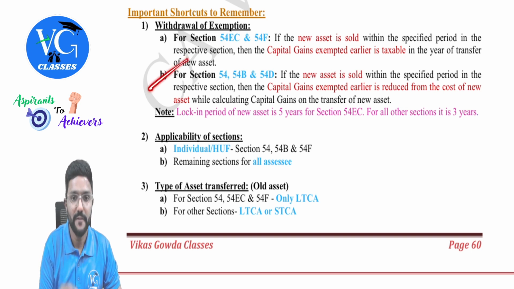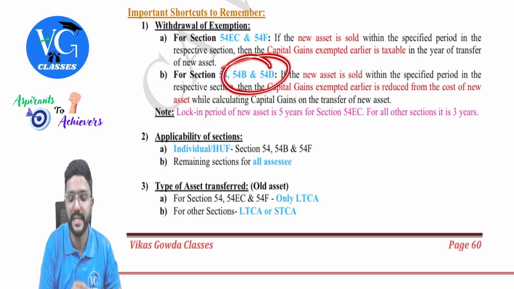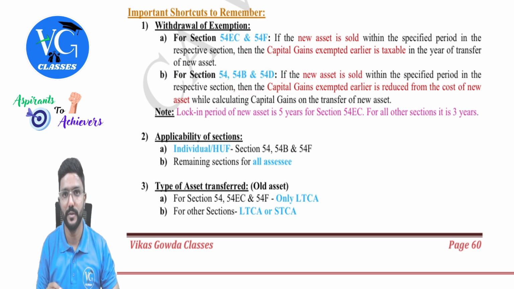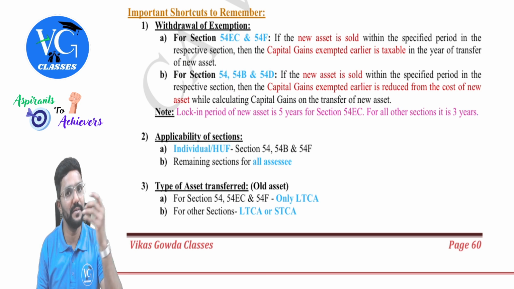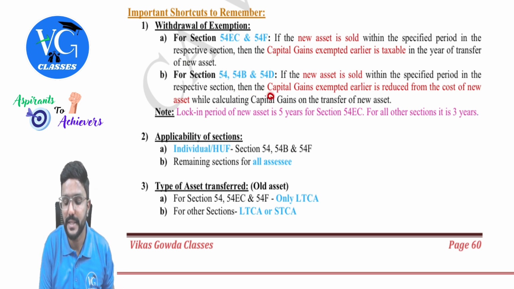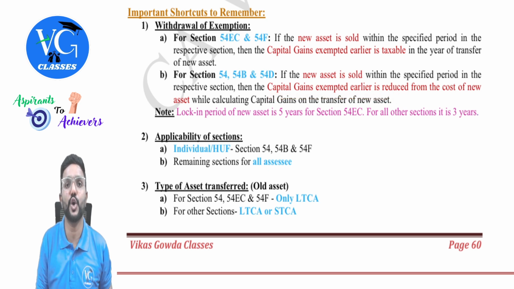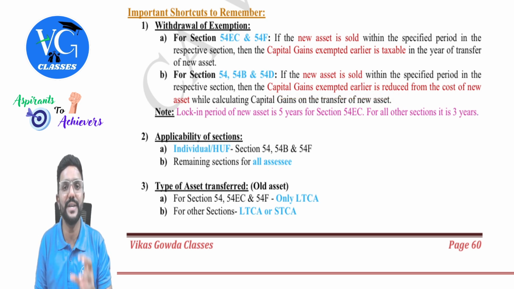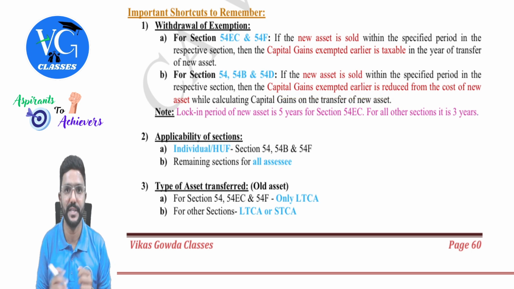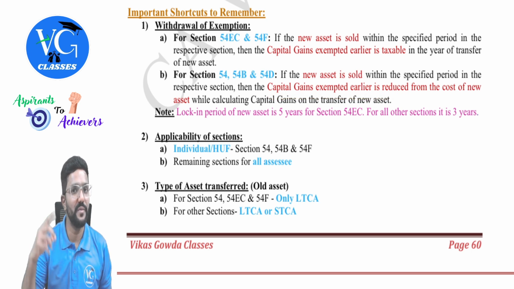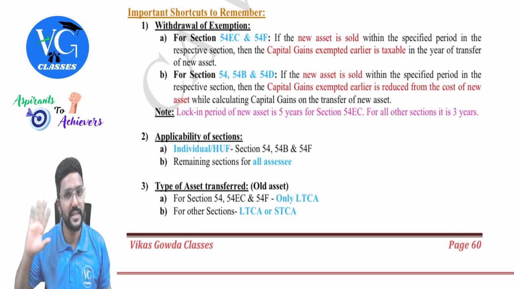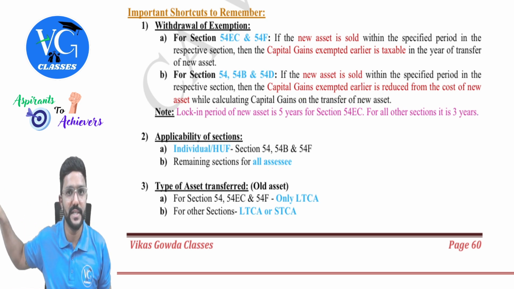Then for sections 54, 54B and D, if a new asset is sold within the specified period given in the respective section, then the capital gains exempted earlier is reduced from the cost of acquisition while computing the capital gains on the transfer of new asset. So when the new asset is transferred, we take the full value of sale consideration, and from that we reduce the cost of acquisition.